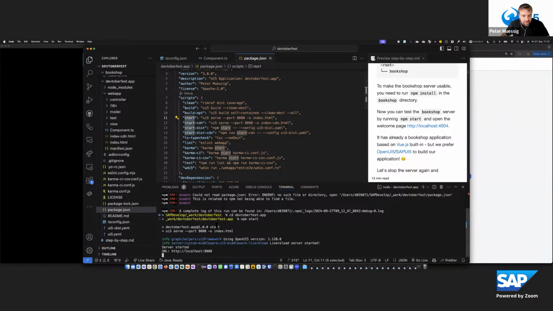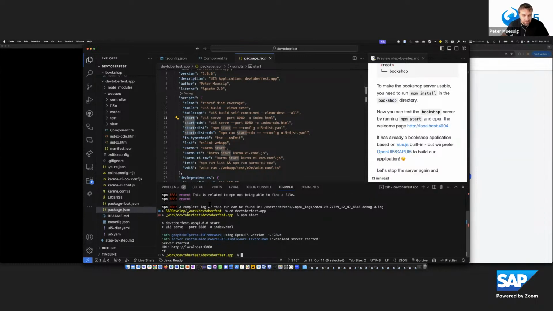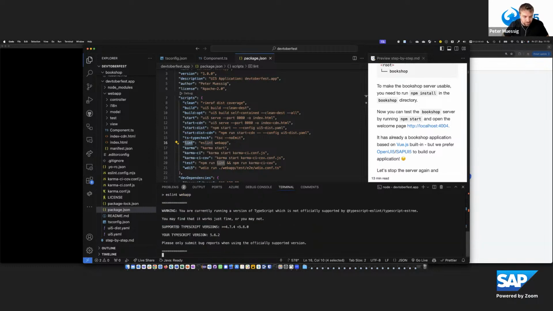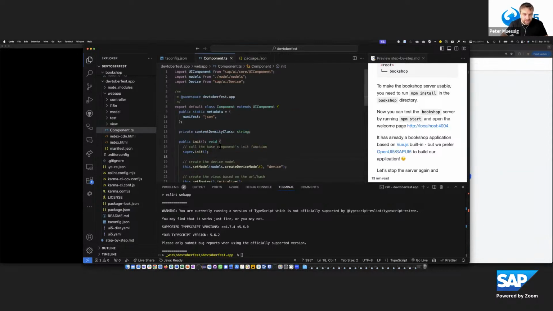Yeah, there are also other scripts available, which I don't want to hide, which are interesting. There is, for example, the linting to run ESLint, npm run lint, on top of the project. By default, it should be okay, and no errors are reported. But if I now make a mistake, like I write some stupid code somewhere here, then the linting will also detect that.